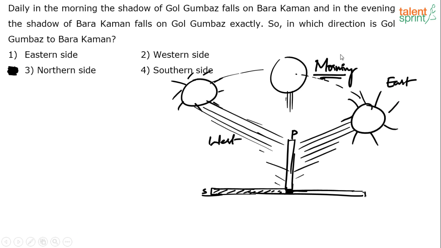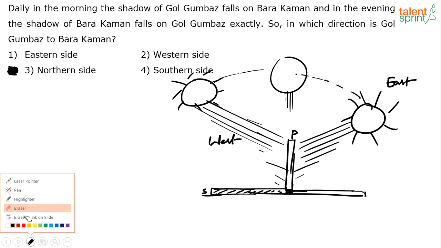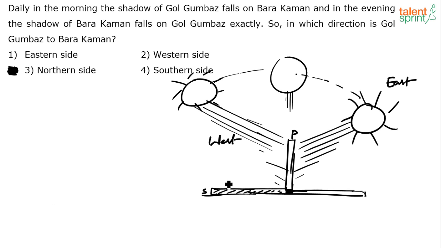So the point that I'm trying to highlight here is the shadow and the sun are always in the opposite direction, right? This is the morning shadow, and this is the evening shadow. What we see here is the noon shadow. I mean, there's the shadow at noon, which actually doesn't really exist, right? So this is what happens from morning to evening. Now, if you use the same concept, you'll be able to solve this question easily, right?